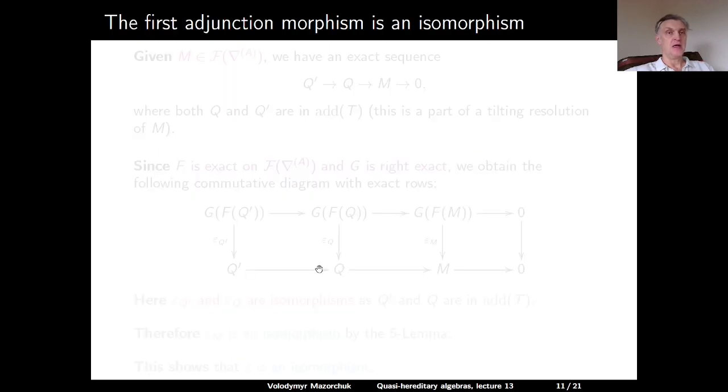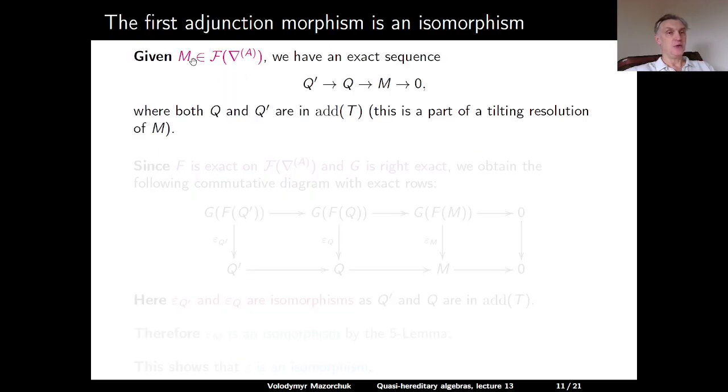So now, given any module M with a costandard filtration over A, we can write M as a quotient of some tilting module. The kernel will have a costandard filtration, which we can write as a quotient of some other tilting module, and so on. So we actually can write a finite resolution by tilting modules for any A-module M with a costandard filtration. But we will only need the first two steps of this resolution.